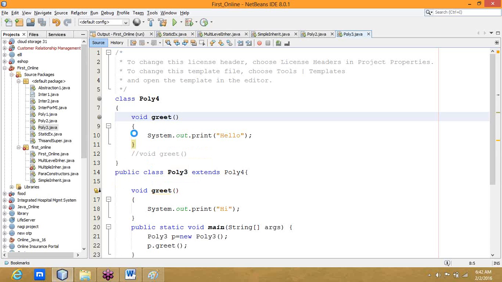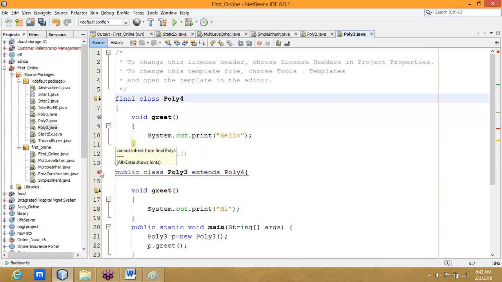And suppose let us declare final for a class. Check it out. Cannot inherit from final polyphore. We cannot extend the properties of polyphore because polyphore is declared as final. We cannot inherit it. Okay, I hope you got it.